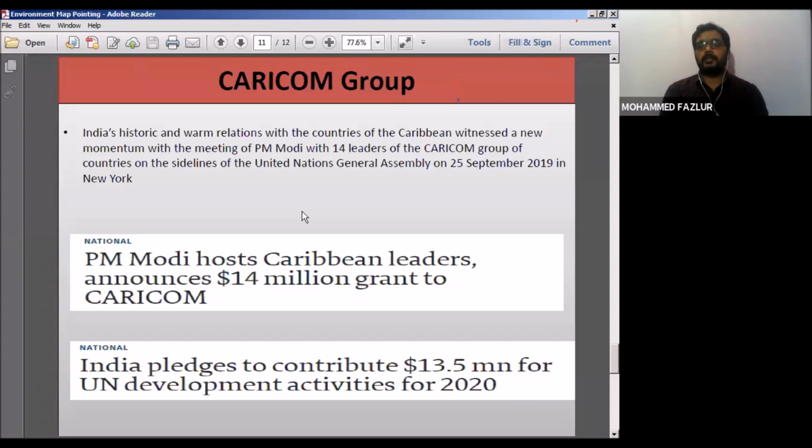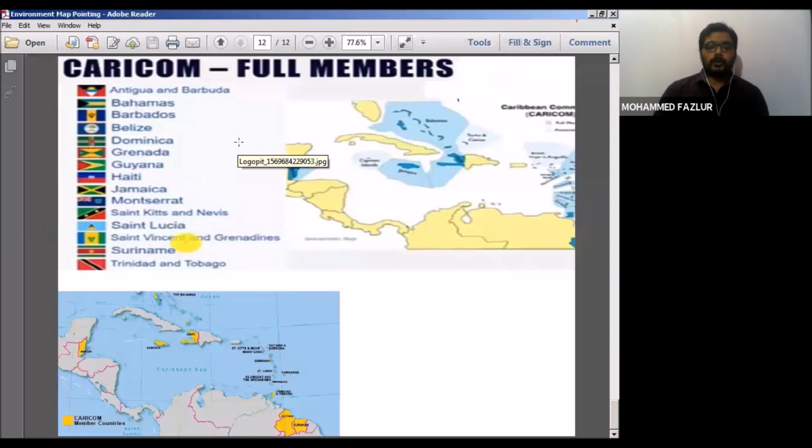Now the chairmanship of this group rotates on a 6-month basis. India is one of the very active members of this group and has also supported raising infrastructure and renewable energy in this group. Now you can look at this island here, Caribbean Sea. You can also find out what those islands are which are part of this CARICOM group.